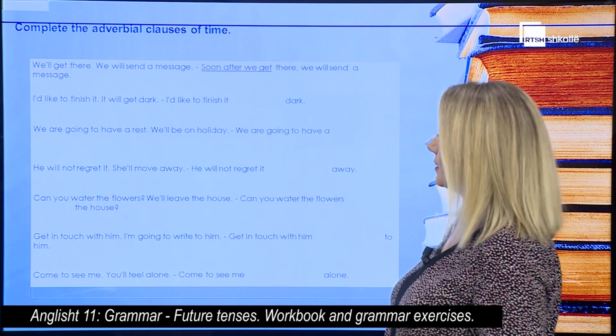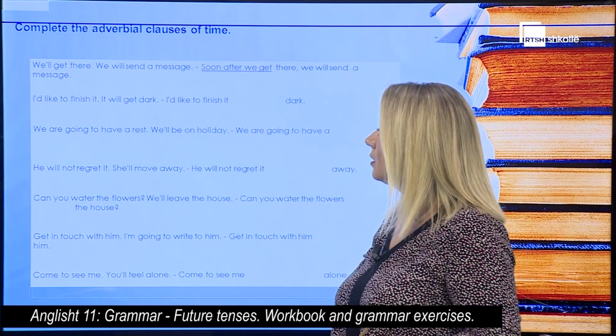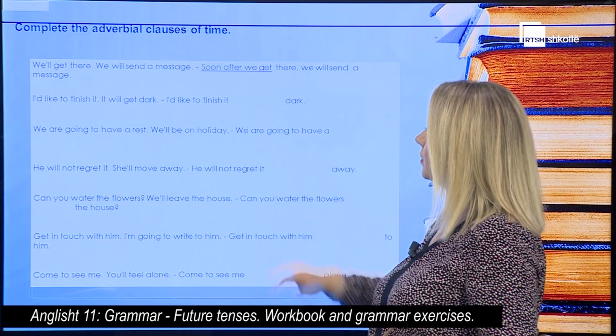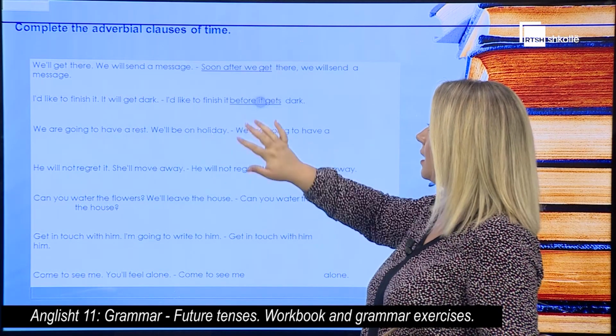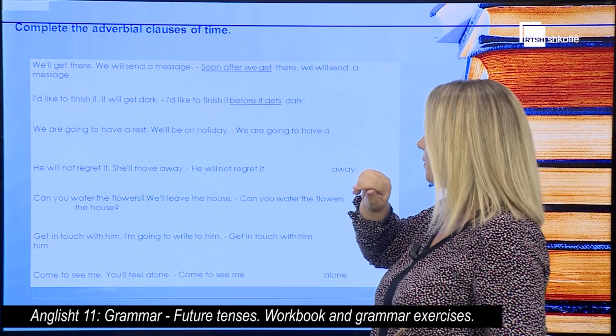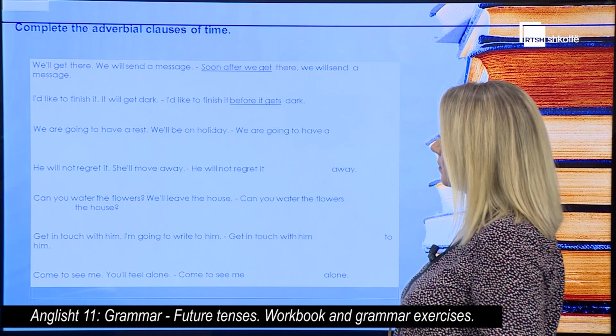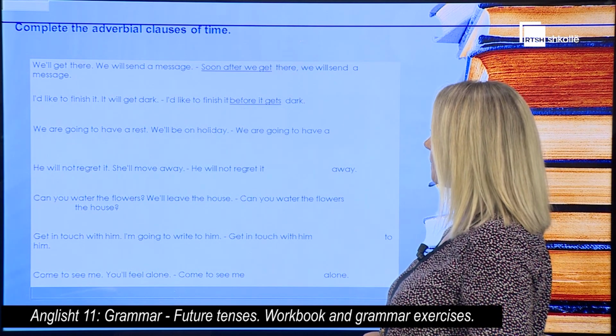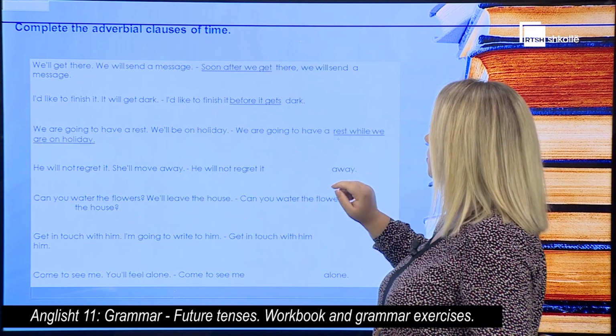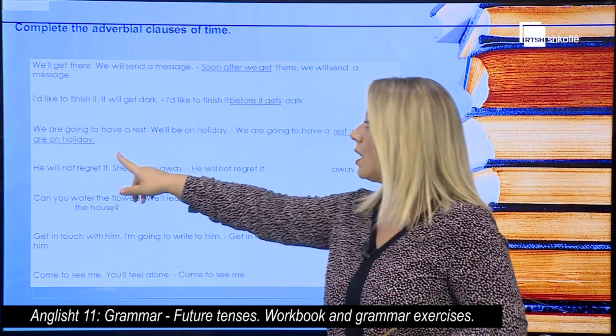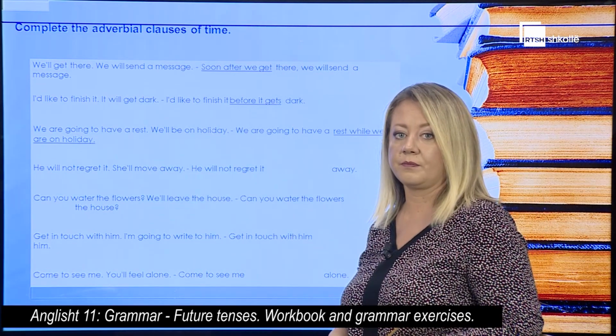Let's go on with the second sentence. I'd like to finish it, it will get dark. I'd like to finish it, we say, before it gets dark. We are going to have a rest. We'll be on holiday. We are going to have a rest while we are on holiday.